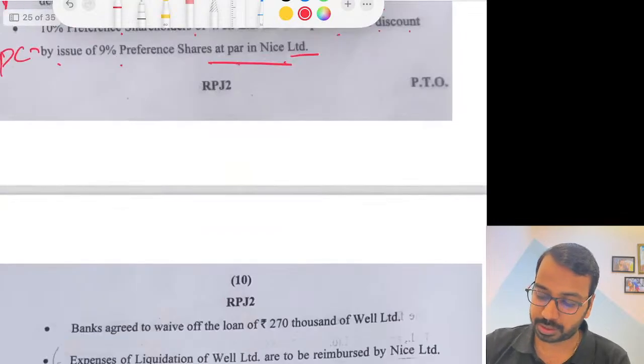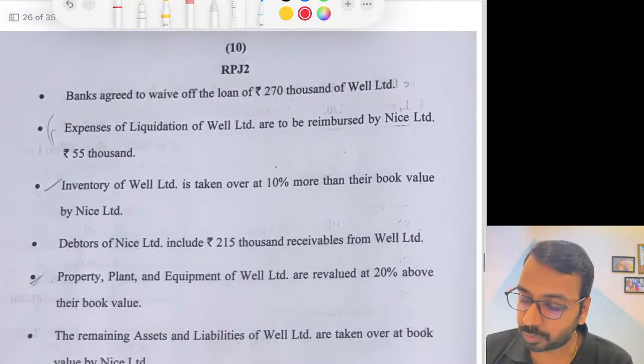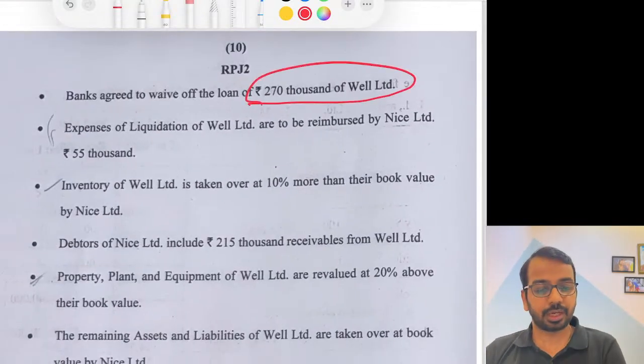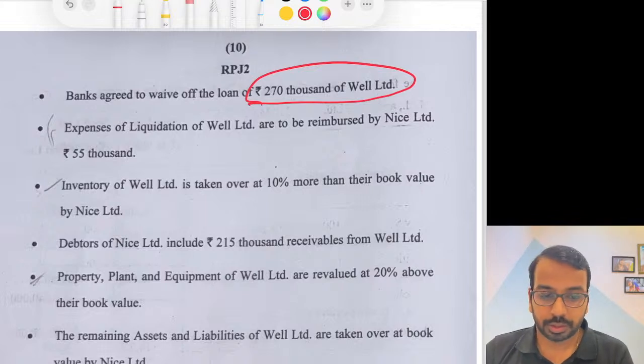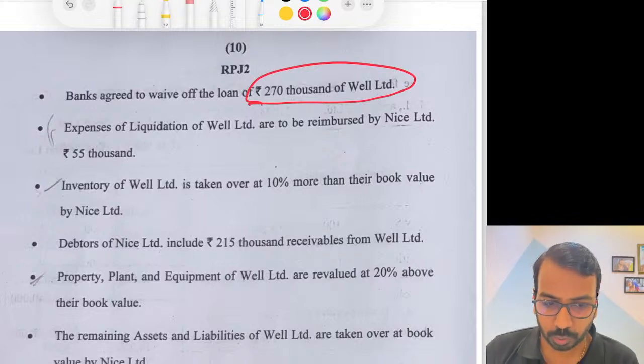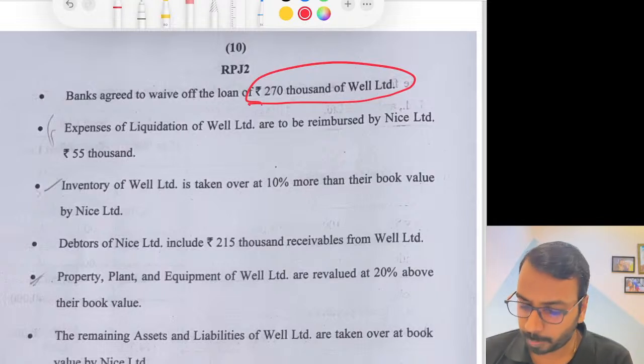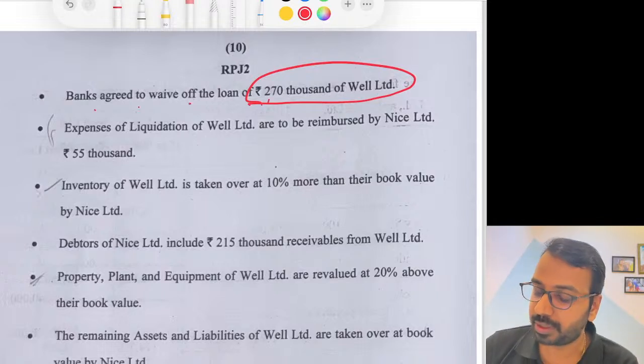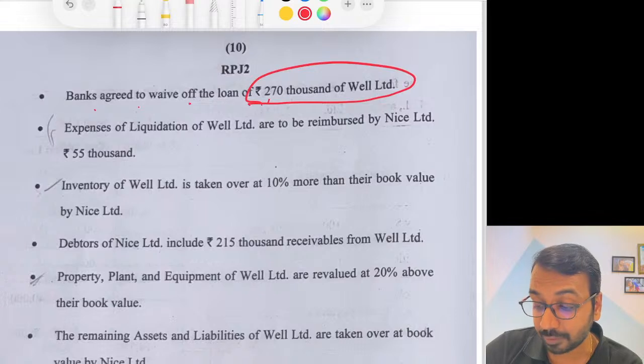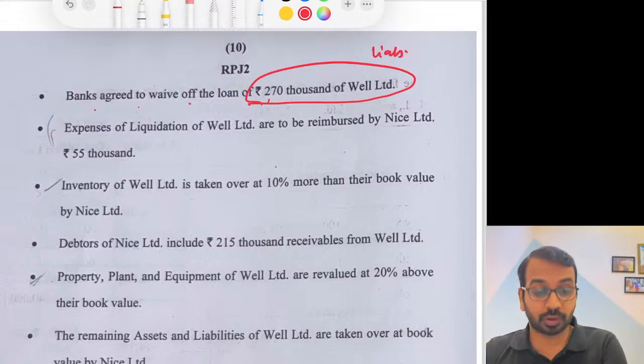This is your purchase consideration. Banks agreed to waive 270,000 of Well Limited. Rohit's MCQ answer has been covered initially. Banks agreed to waive off the loan of 270,000 of Well Limited, what does it mean? They have reduced the liability. So when you take over, you will take over the reduced liability.